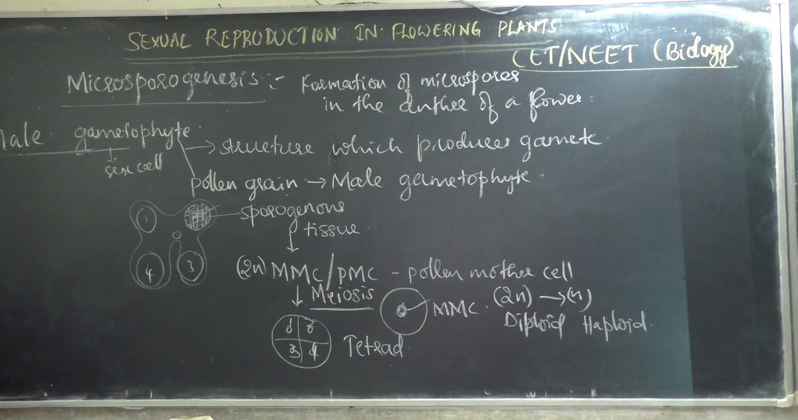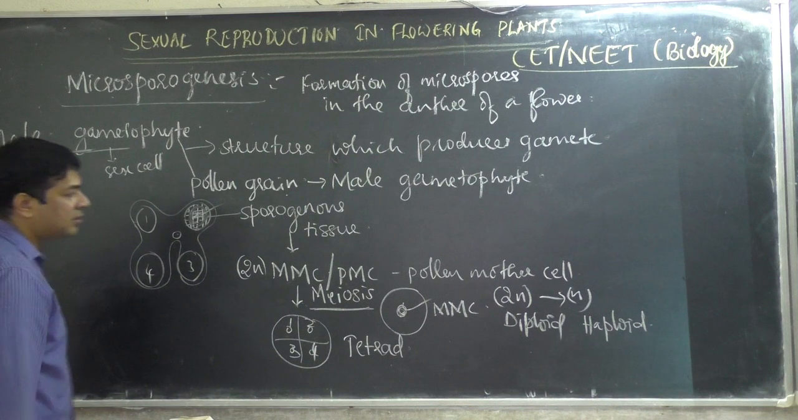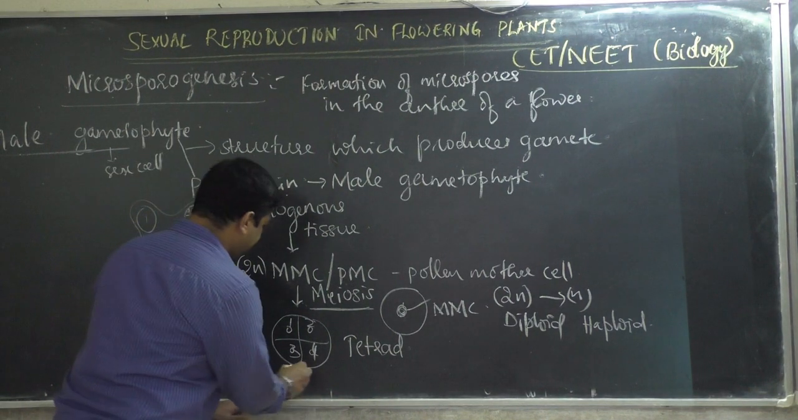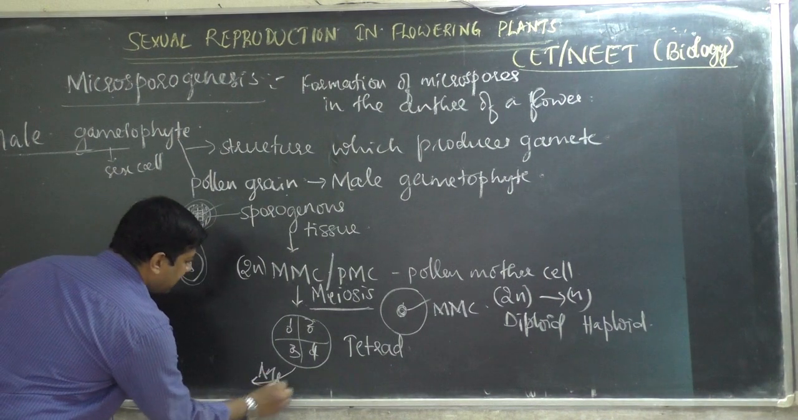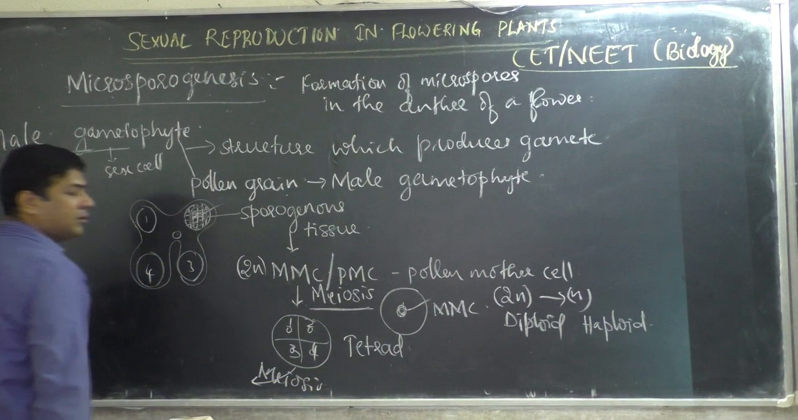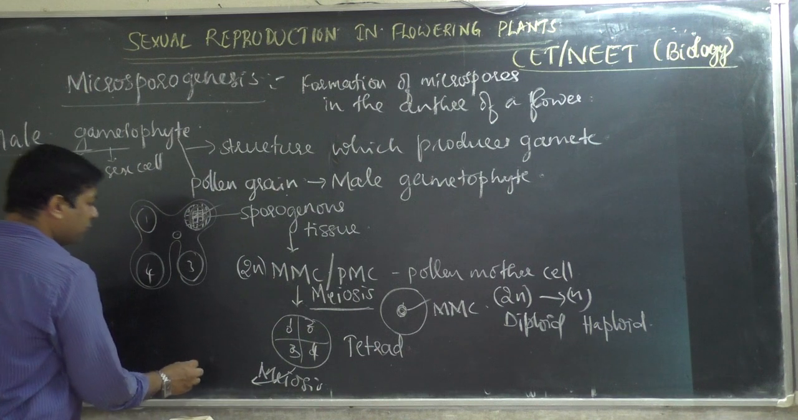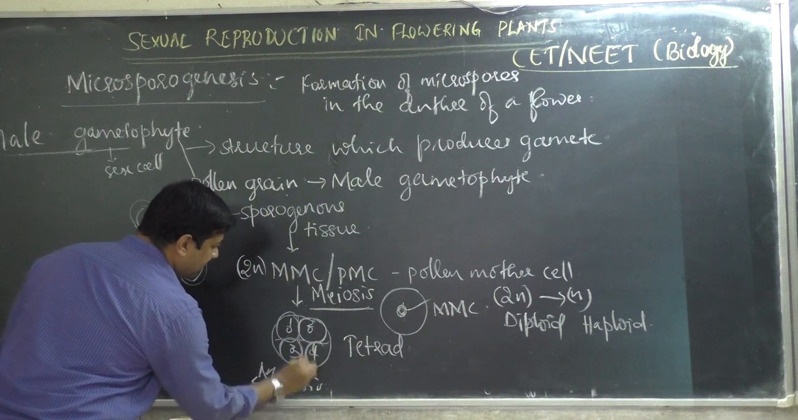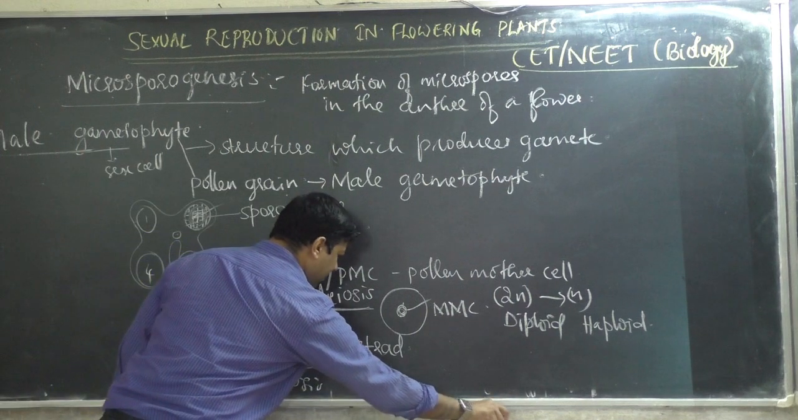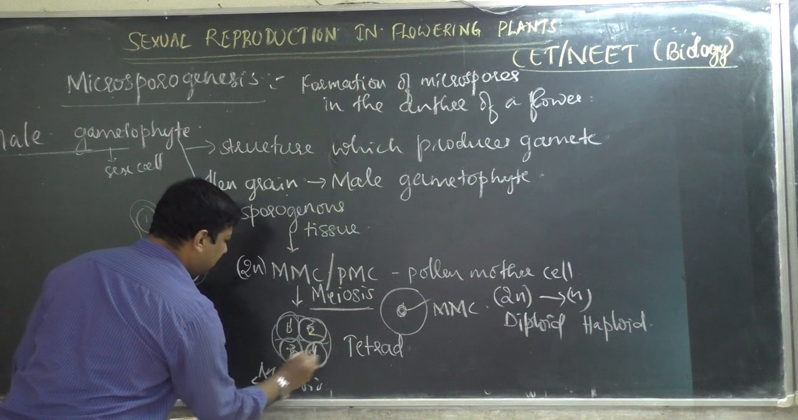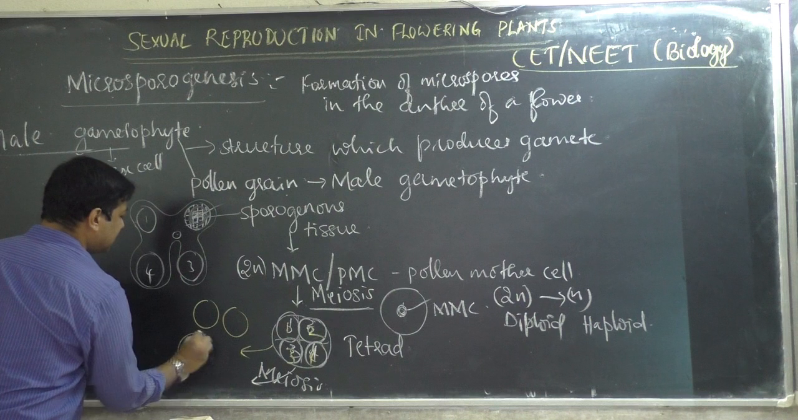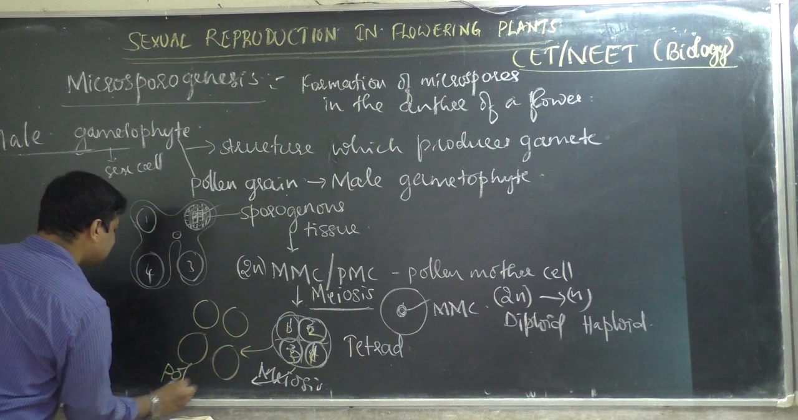Then the tetrad later separates into a structure. What is that structure? The four cells separate and become 4 haploid microspores. See, this becomes 1, this becomes 1, this is 1, and this is 1. Totally, 1, 2, 3, 4. The tetrad divides and becomes 4 cells. These 4 cells are nothing but pollen grains.